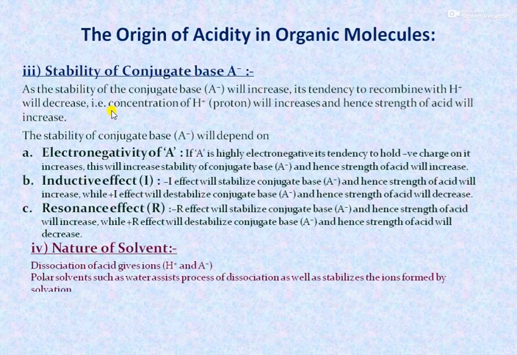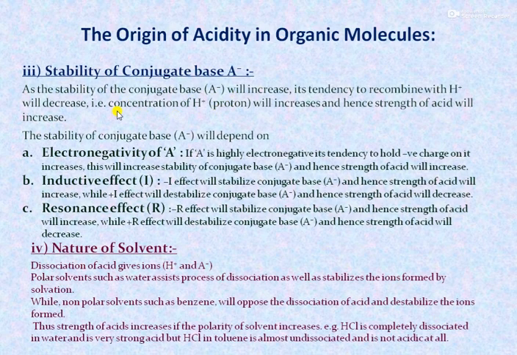Then next one is the stability of conjugate base A minus. As the stability of the conjugate base increases, its tendency to recombine with the proton will decrease. That is, the concentration of protons will increase, and hence the strength of the acid will increase.